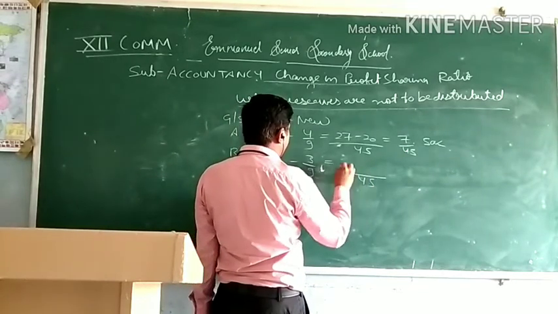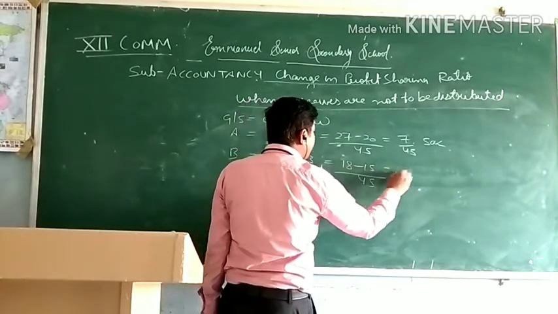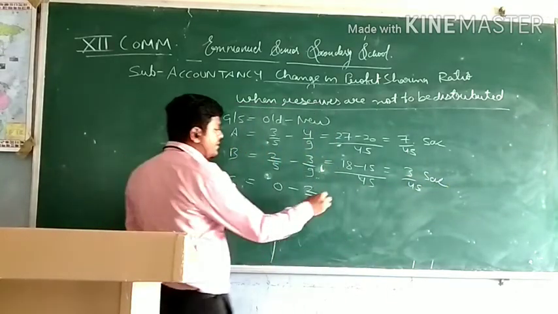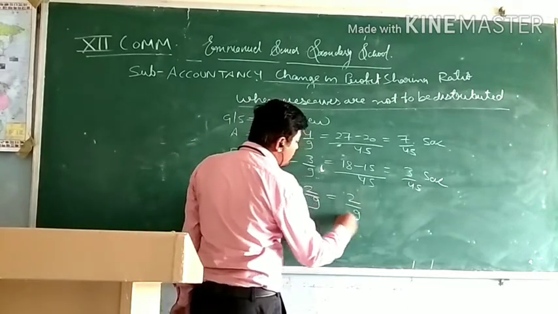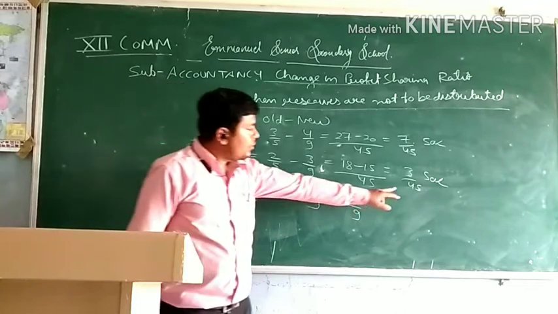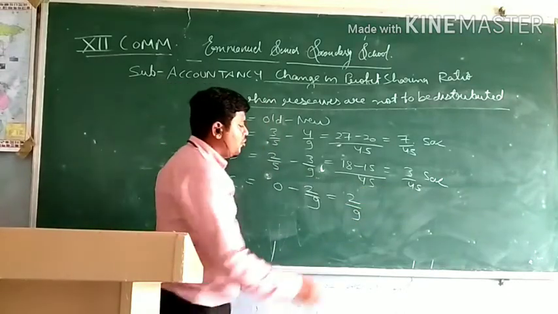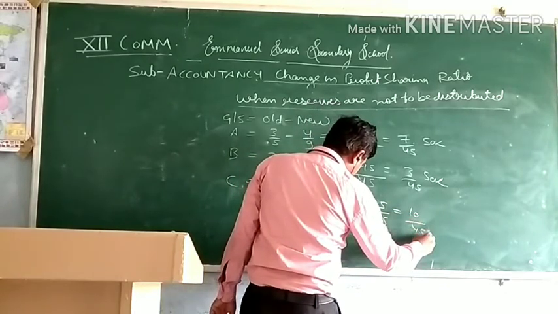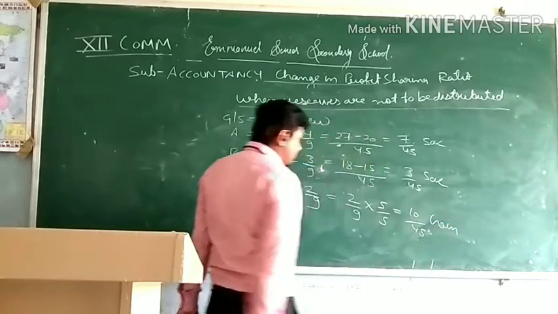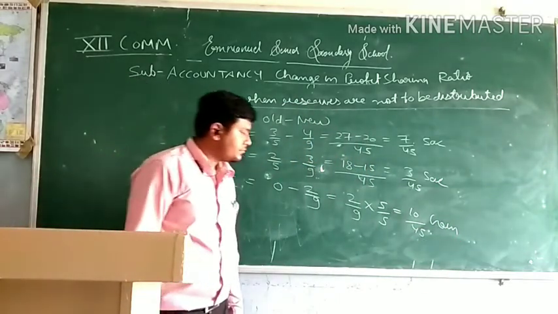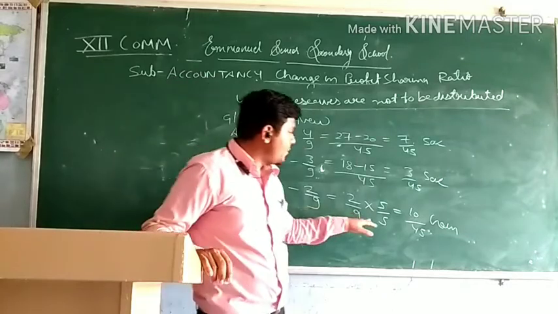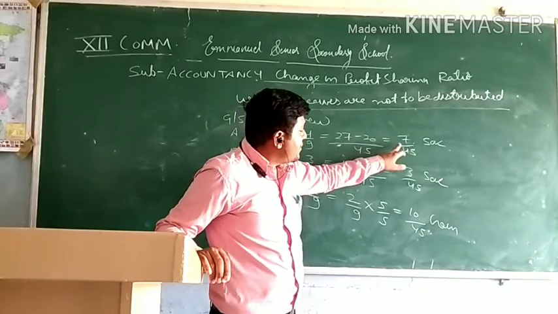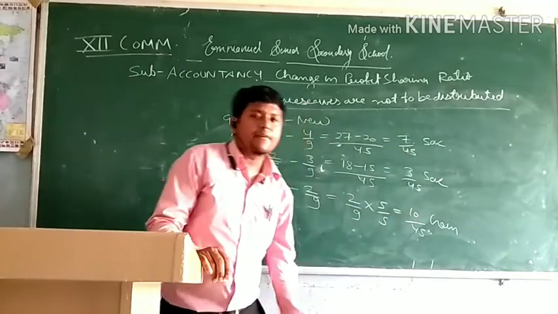In case of B, it will be 18 minus 15. Again, sacrifice, because the answer is positive. C, 2/9 is negative, so it is gain. If you want to equalize the denominator, then you have to multiply it by 5 upon 5. So it is your choice if you want to make it equal, because by making it equal we get the answer checked. 7 plus 3 is equal to 10. It means we have done it correctly.